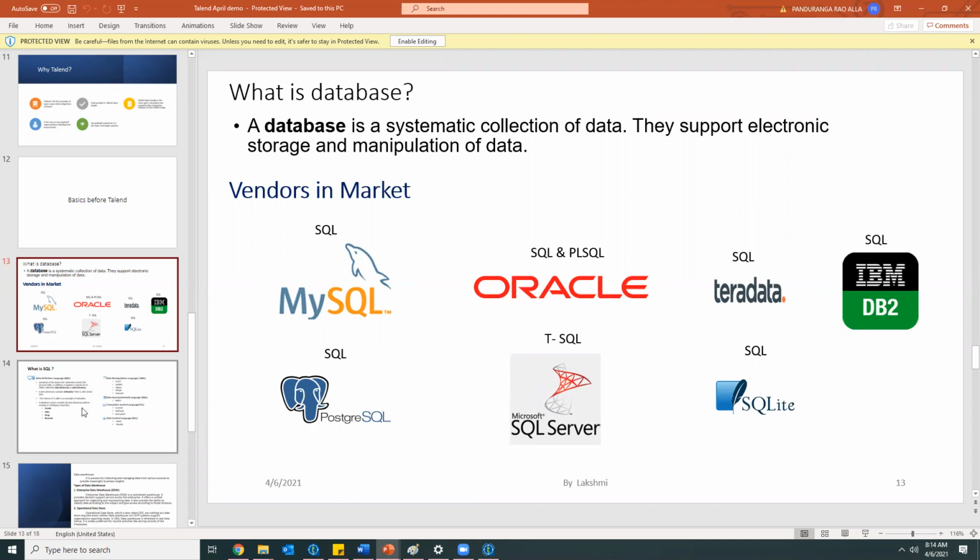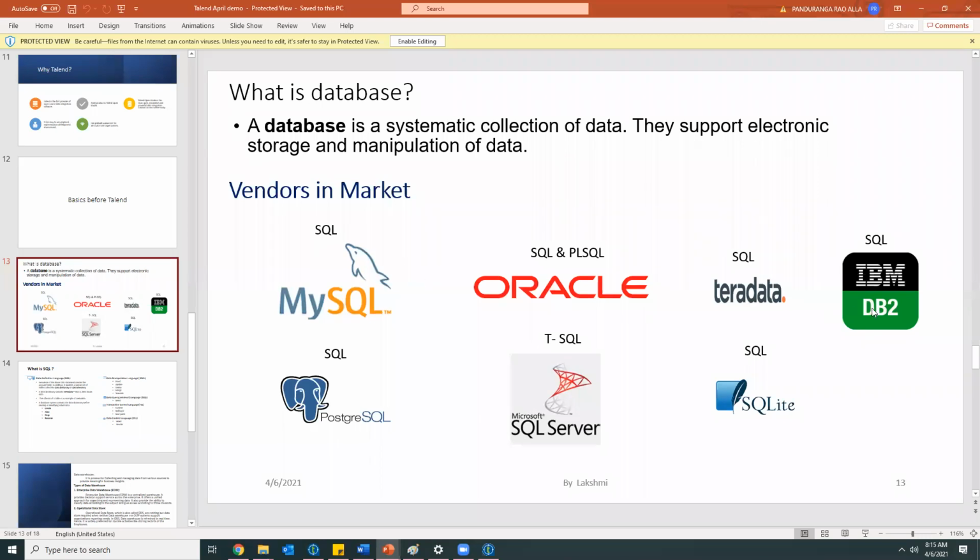And though the sources might be MS SQL or Oracle, SQL Server or whatever it may be, finally again we'll integrate into one final target.